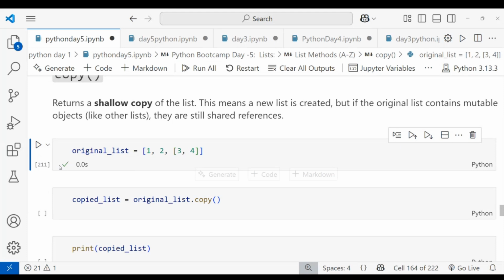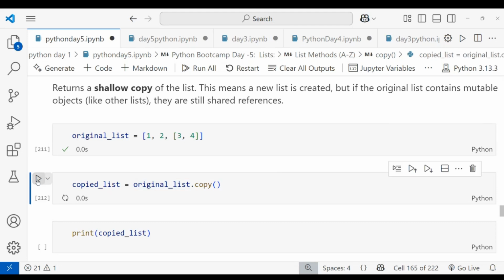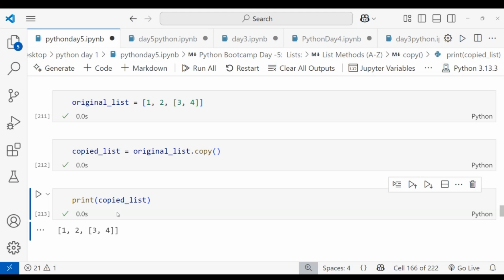The original list is stored with the data values, and I want a copied list. So for the copied list, I'm copying the original list using the original list dot copy method. When I run this, the copied list has the original list's contents. That is called a shallow copy. So you can see the copied list's data values are 1, 2, 3, 4.